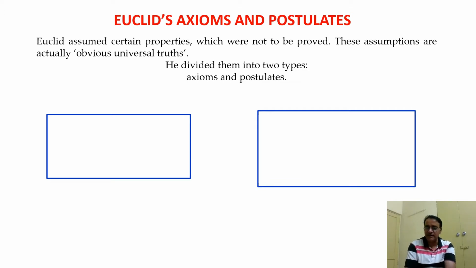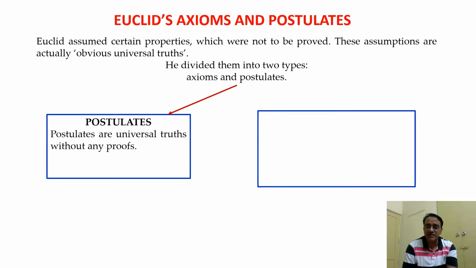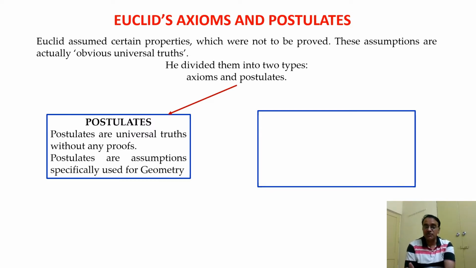So we'll see one by one what postulates are and what axioms are. First we'll discuss postulates. Postulates are universal truths without any proof. They do not require any proof, and postulates are assumptions specifically used for geometry. They are not used for any other area of mathematics.